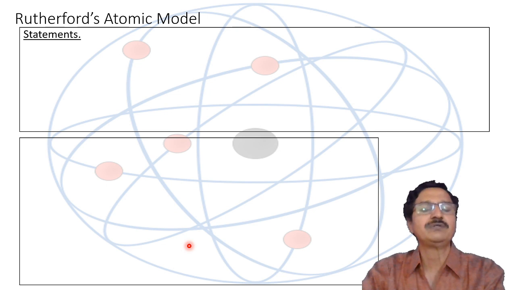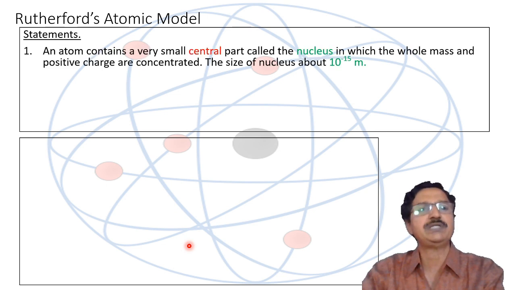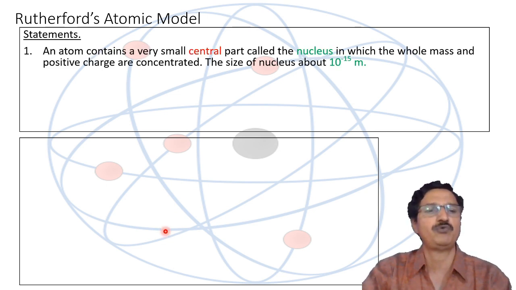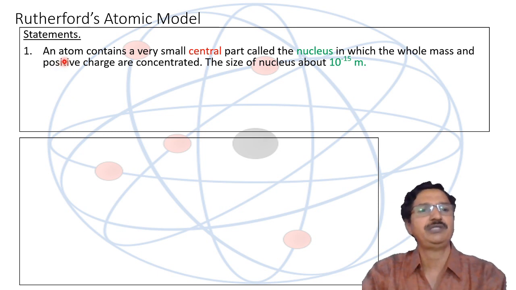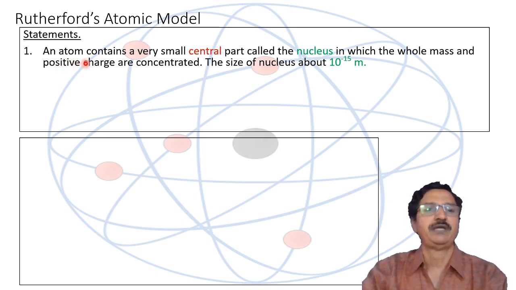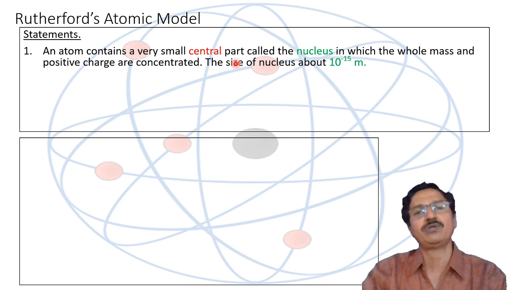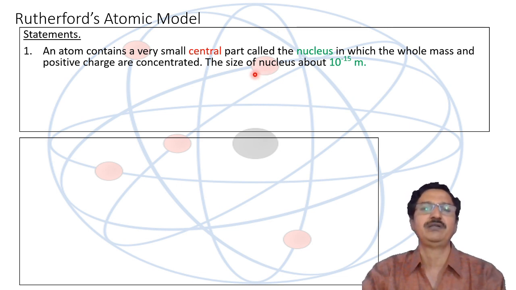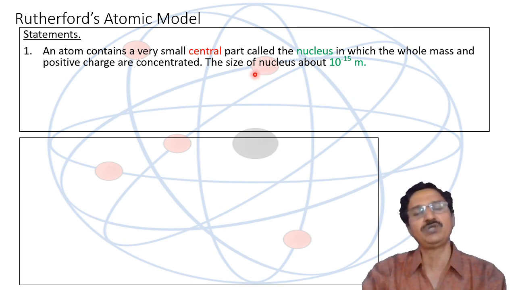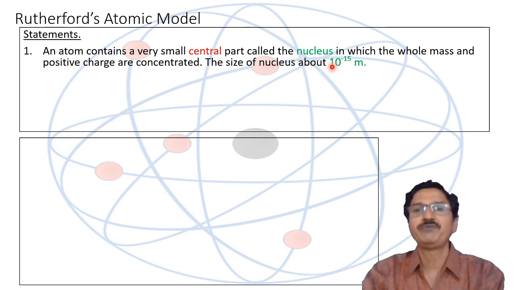Then Rutherford made statements about this atomic model. The first statement he made was that an atom contains a very small central part called the nucleus, in which the whole mass of the positive charge is concentrated. It means a central massive part is the nucleus, whose size is about 10 raised to minus 15 meter.